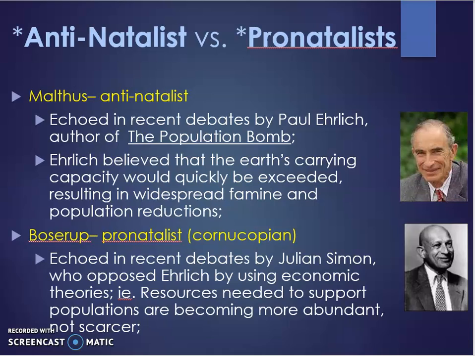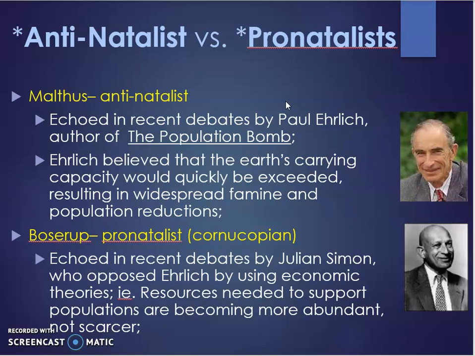So even in modern times, there are still people who take both anti- and pro-natalist views, one of whom is named Ehrlich, this gentleman right here. He's Paul Ehrlich, and he's the author of what's called The Population Bomb, and he believes that the Earth's carrying capacity is going to be exceeded and that it's going to develop famine and therefore cause population reductions.